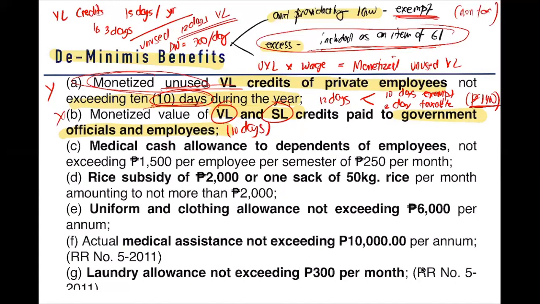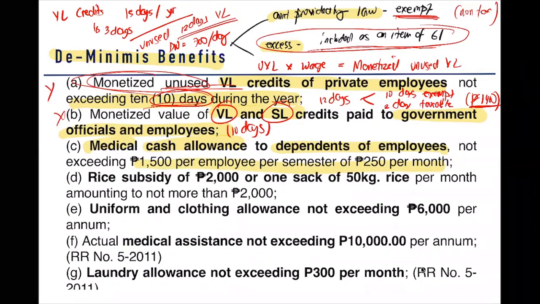Next, medical cash allowance to dependents of employees. Take note, this cash allowance is given to dependents of employees. Sir, who are the dependents of the employee? So for example, the son or daughter of the employee, the spouse of the employee, so yung asawa ni employee, yung parents ni employee, they can be considered dependents. If the company will provide a medical cash allowance not exceeding 1.5 per employee per semester of 250 per month. Anong ibig sabihin yan? Ang gulo ng wording doon, no?